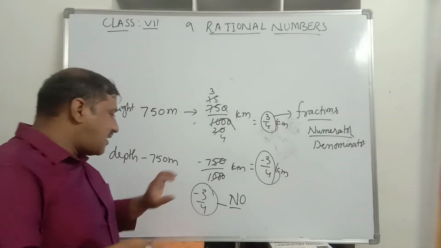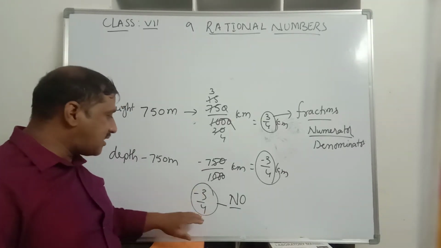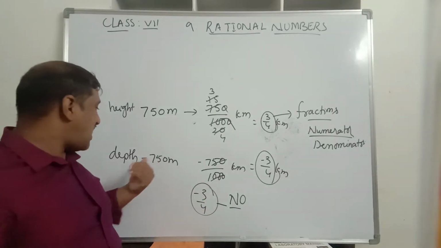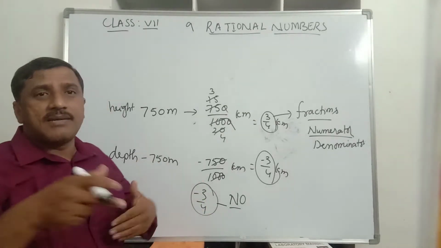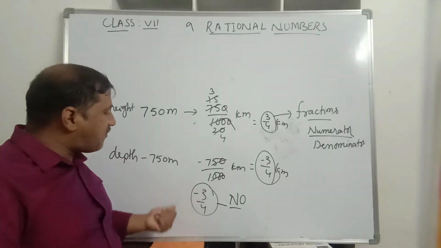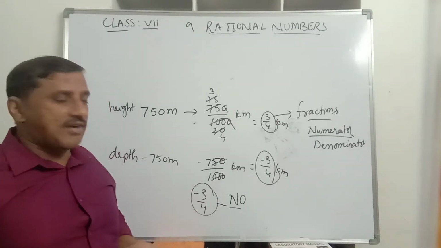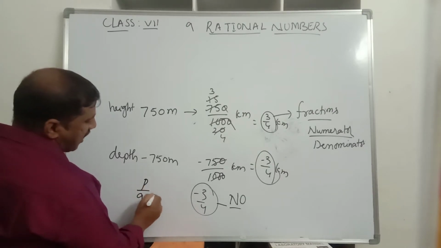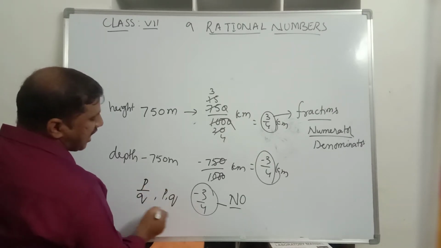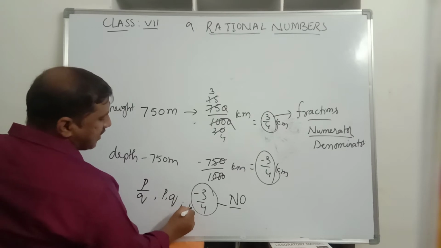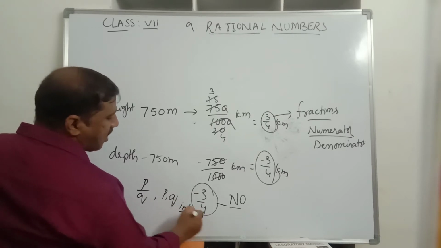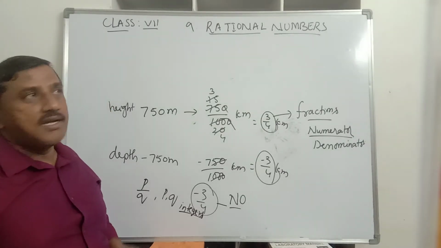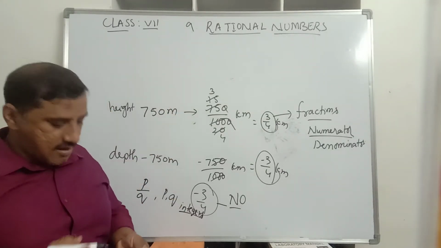Then there existed some numbers like minus 3 by 4. We need to use this kind of numbers to represent depth and some other cases. So this kind of numbers were found. These kind of numbers which are in the form of P by Q, where P and Q are integers, we call a new type of numbers called rational numbers. Our topic is rational numbers.